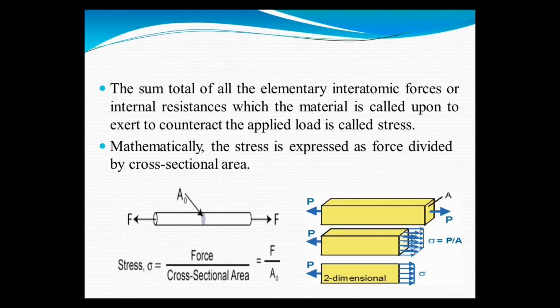You know the formula of stress: sigma is equal to applied force upon cross-sectional area. Mathematically, it is expressed as sigma = F/A. Now, in this diagram, you have to see how the forces act.